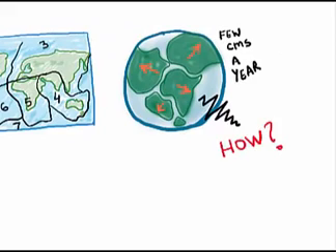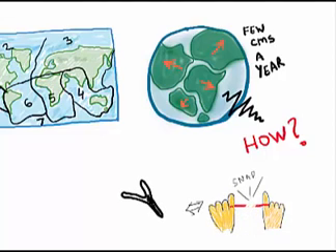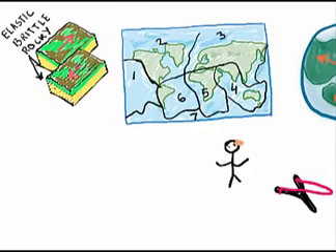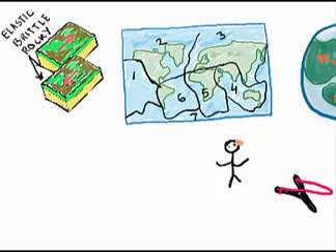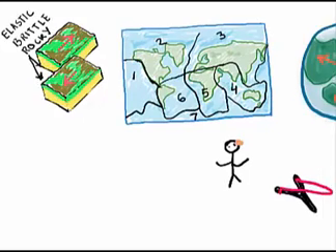Let's see how. Consider a rubber band. You can keep stretching the rubber band till it hits a limit and snaps. At this time, all the energy stored in the rubber band releases. We have all done this when we have tried to hit our friends with our slings. Now the Earth's tectonic plates are made of elastic and brittle rocky material, which also keeps sliding very slowly against each other and storing energy just like a rubber band.